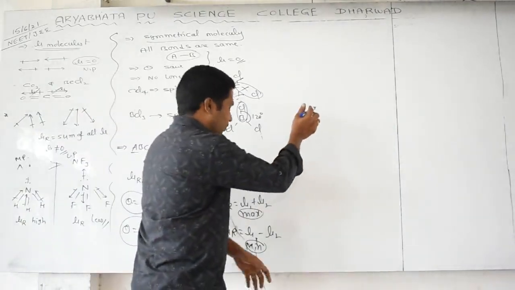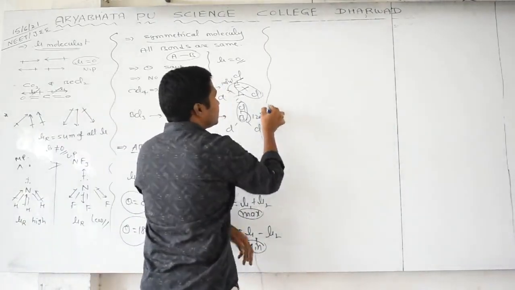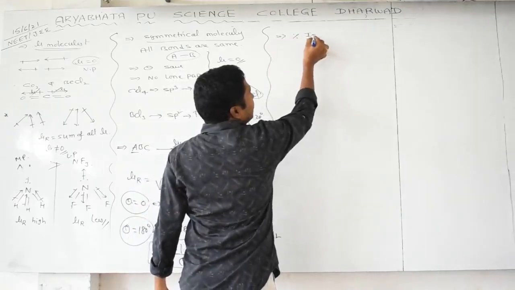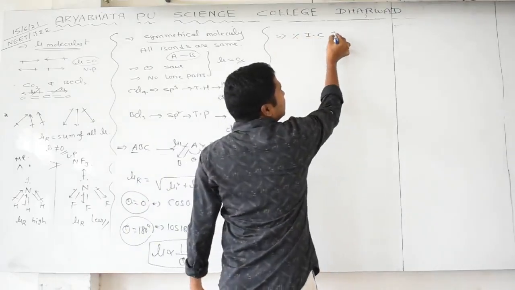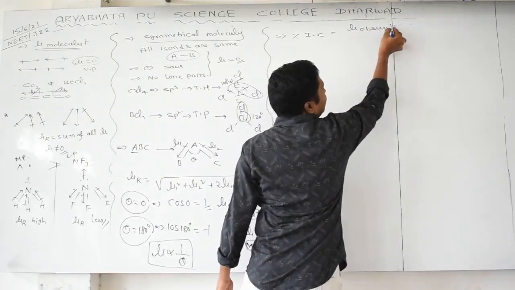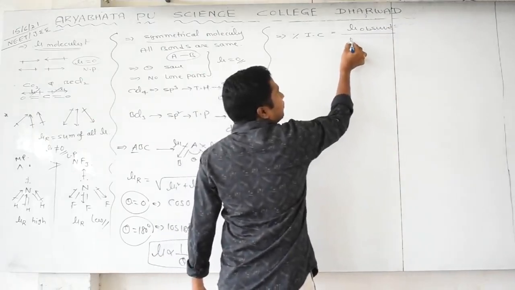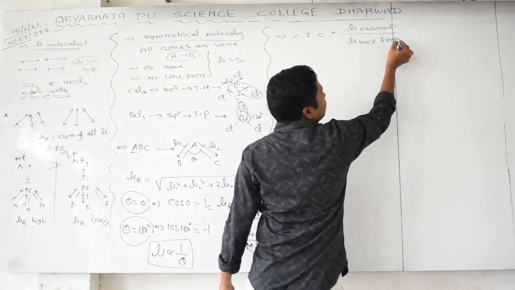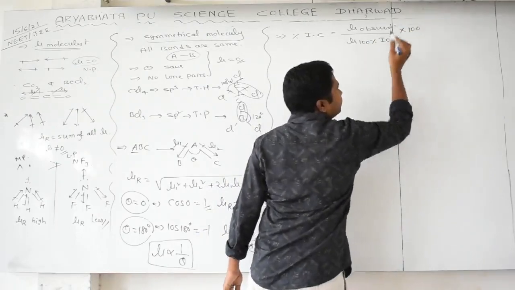Yes. Now we are going to another important application, percentage of ionic character. Percentage of ionic character in a particular bond is equal to the given dipole moment divided by the dipole moment of the bond when it is 100% ionized, into 100.